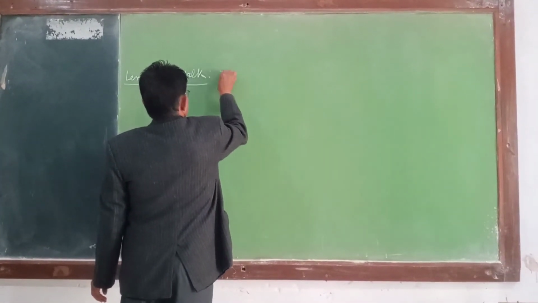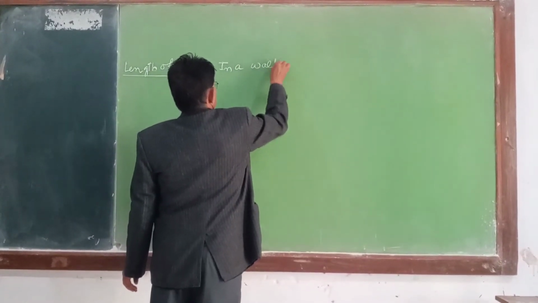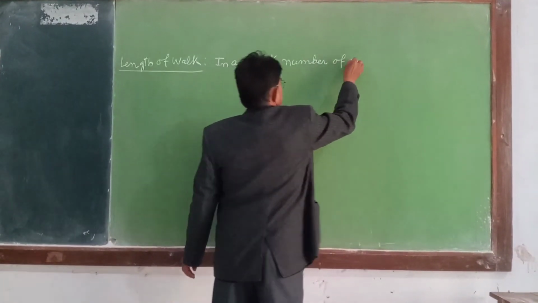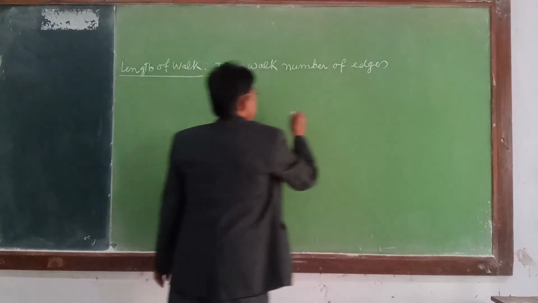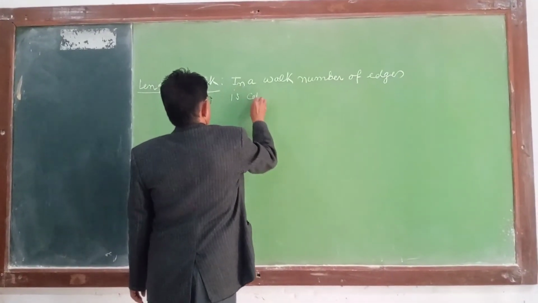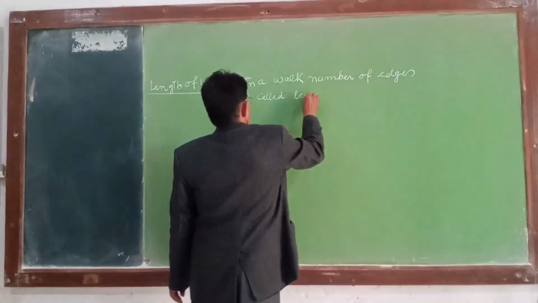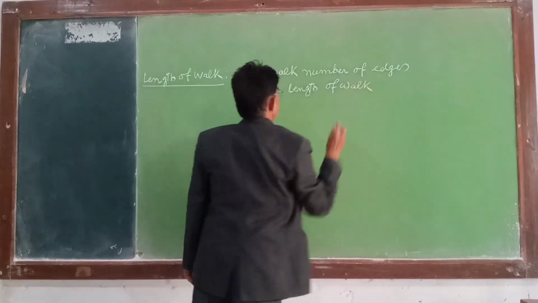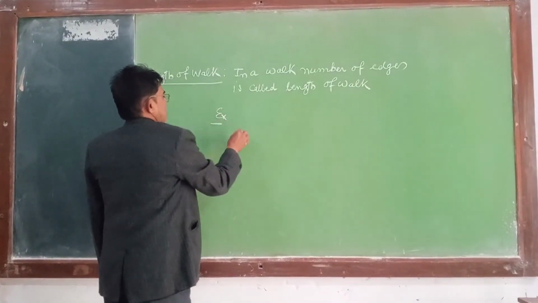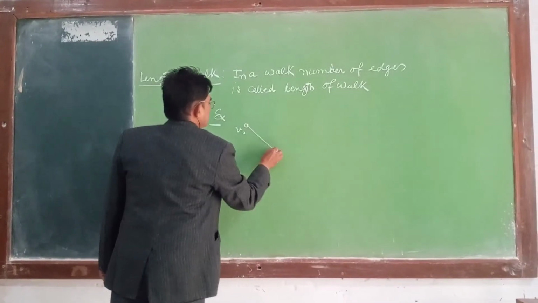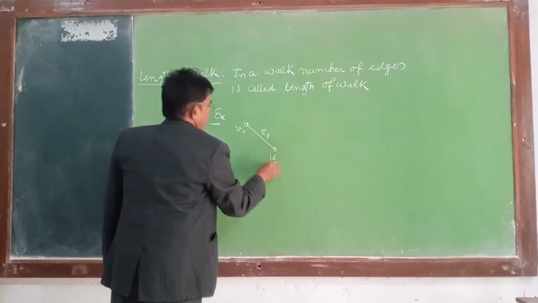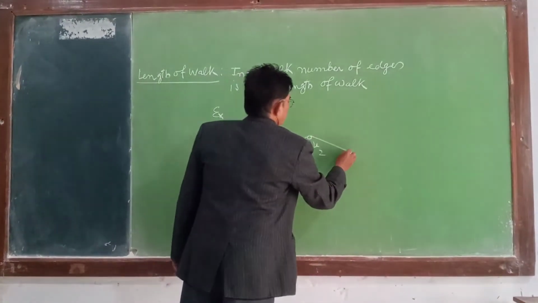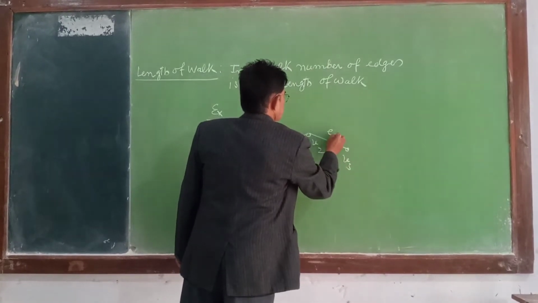In a walk, the number of edges is called the length of the walk. For example, suppose this is V0, E1, this is V1, this is E2, V2, this is V3, this is E3.